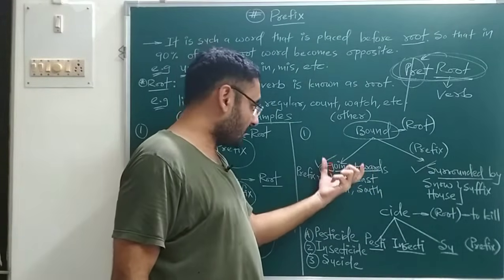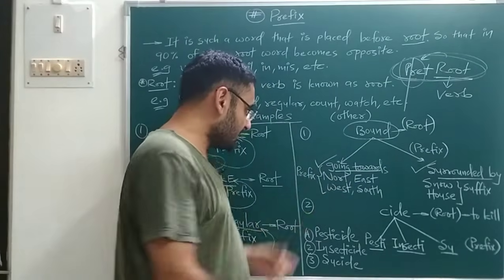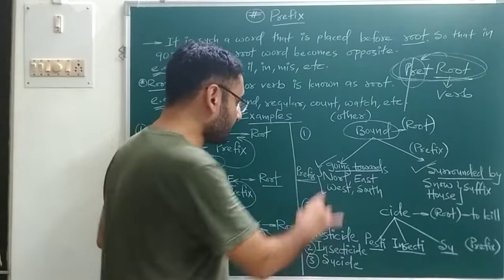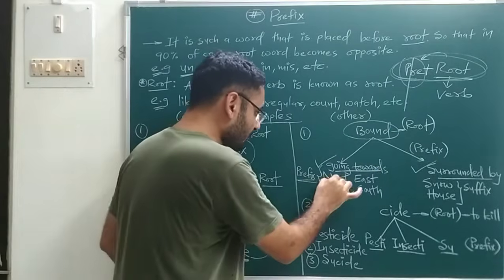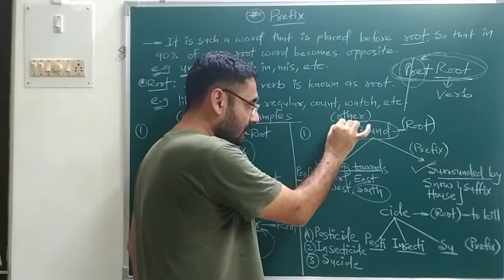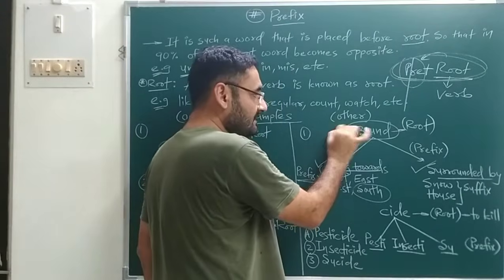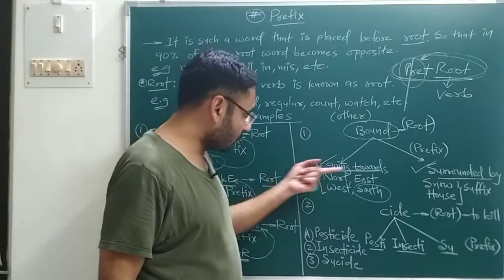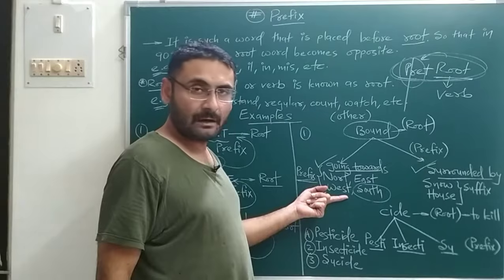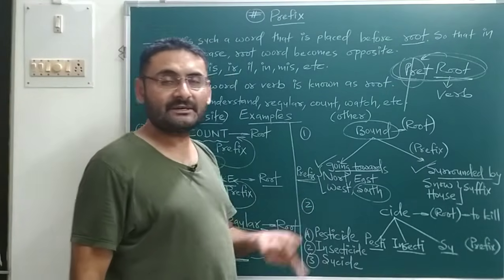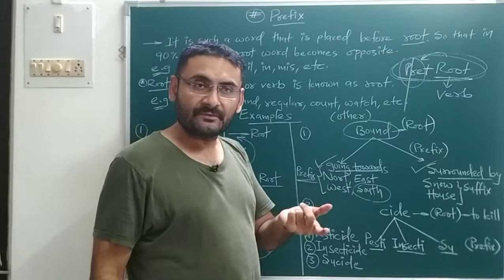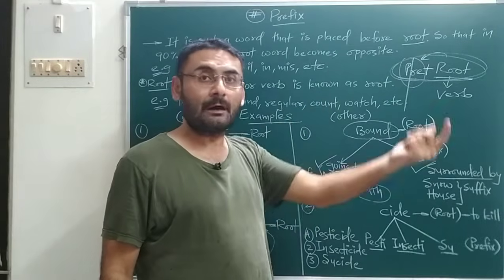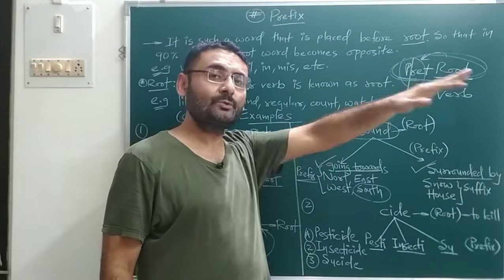Now for the meaning going towards, we will select certain prefixes like north, west, east, south, etc. If I write southbound, south is the prefix, because we are placing that word before the root. Southbound means going towards south. Westbound means going towards west. On the railway station, maybe you have heard that the train which is bound towards Surat is late, or the train that is Surat bound is late. That means the train which is going towards Surat is late.